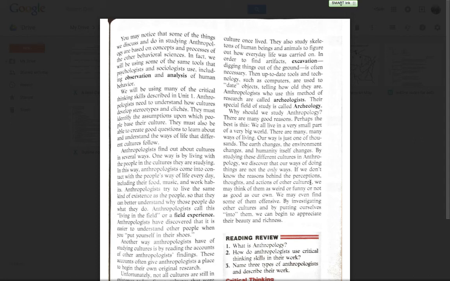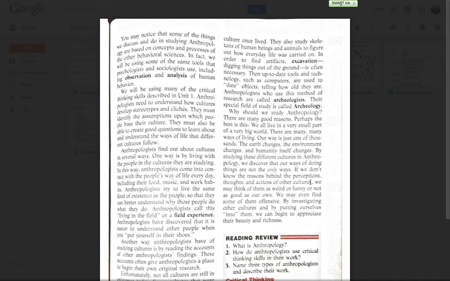In order to find artifacts, excavation, digging things out of the ground, is often necessary. So when scientists or anthropologists look for things in the ground, that is called excavation. I've talked many times about the terracotta warriors in China and how they found all those ancient warriors from 2,200 years ago. That is a big excavation project.